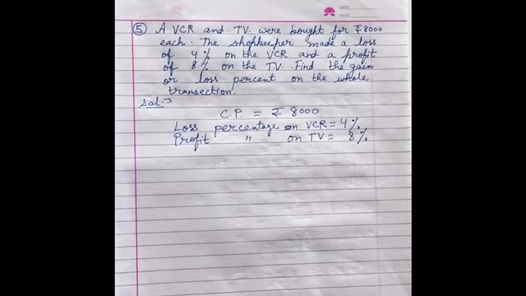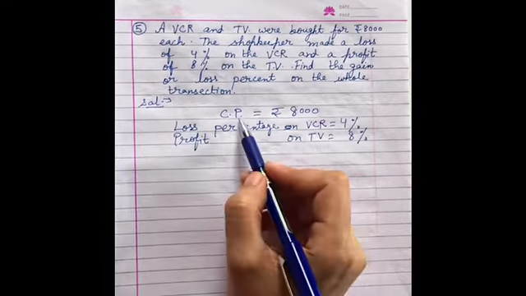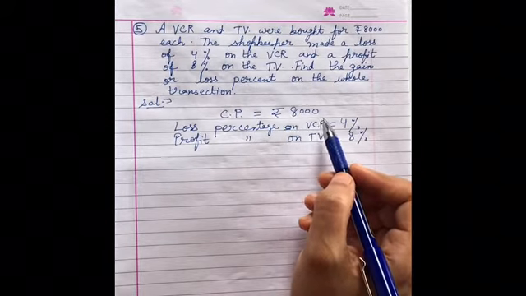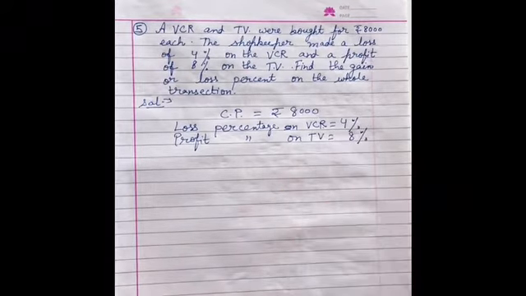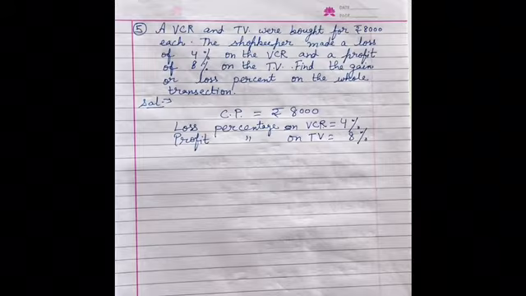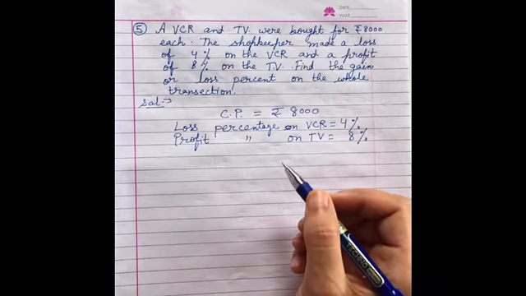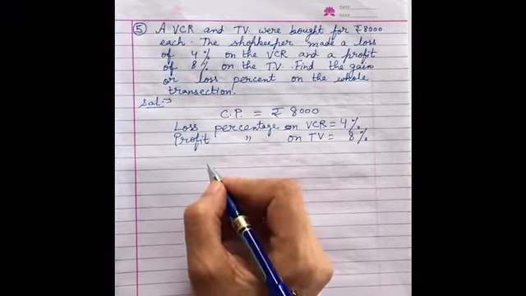So this is our question. So let's see how we are going to solve it. So first we will write what is given. CP is equal to 8,000 for each item. Loss percentage on VCR is 4% and profit percentage on TV is 8%. So you know that gain और loss percent निकालने के लिए हमें CP की ज़रूरत पड़ती है और SP, यहाँ सेलिंग प्राइस की भी ज़रूरत पड़ेगी हमें उसके लिए, लेकिन we are not given with selling price. So we will have to calculate that.